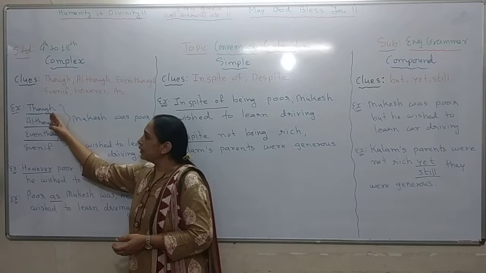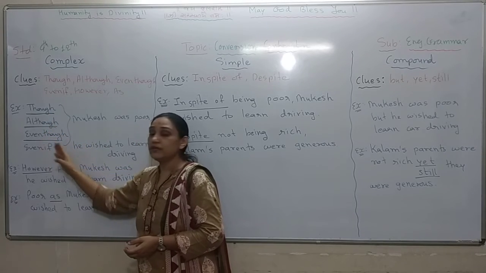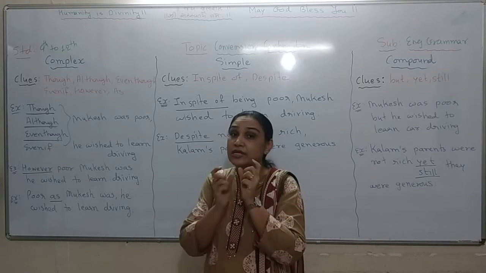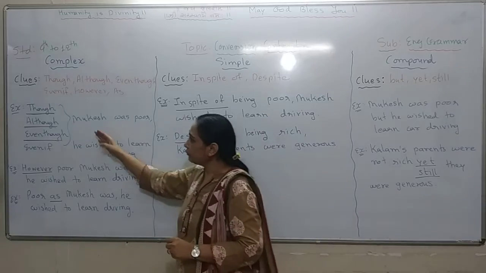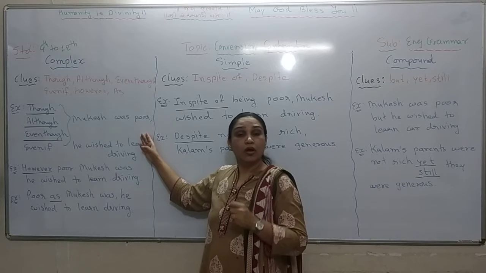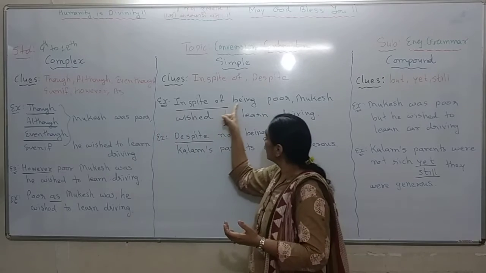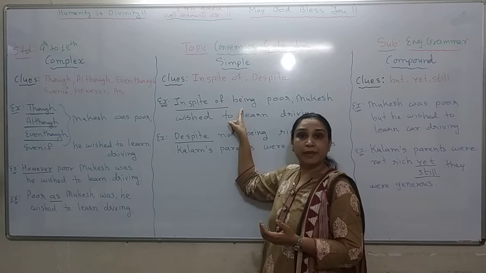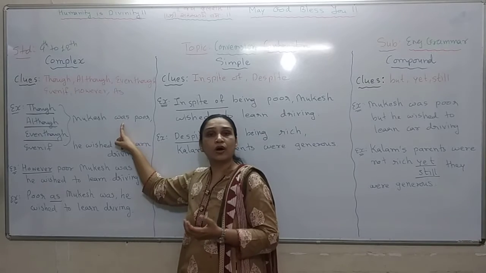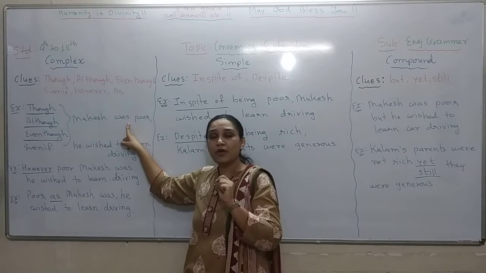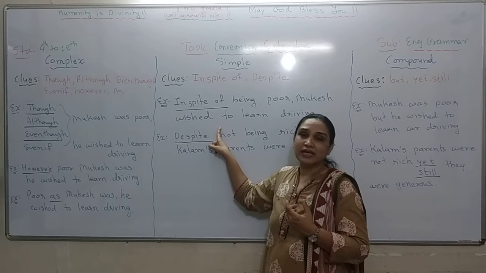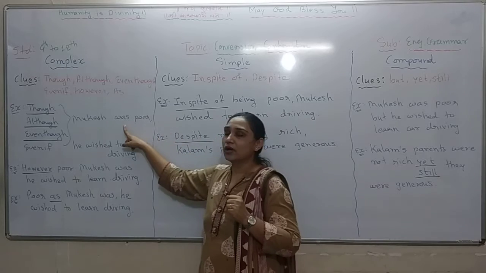Here I have put though, although, even if in the beginning of the sentence, which acts as a conjunction. After that, my first sentence, Mukesh was poor. What I have done? I have converted this present participle being into a finite verb was. Why have I put was and not is? Because my simple sentence is in past tense. So I have used was.